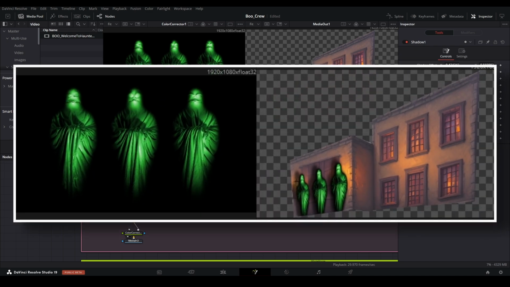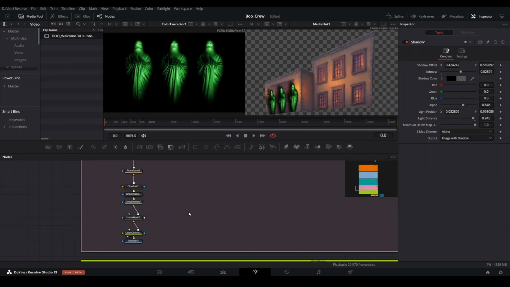Previously we added the Boo Crew trio to the garage area as our main element, but adding additional content to other areas of the house can make the show really pop. So let's add some more Boo Crew ghosts to the right side of the house.